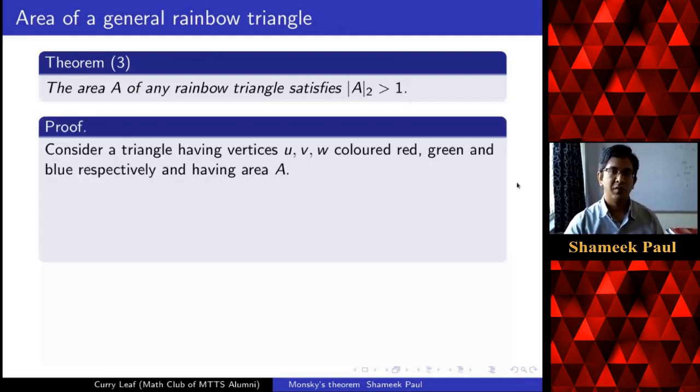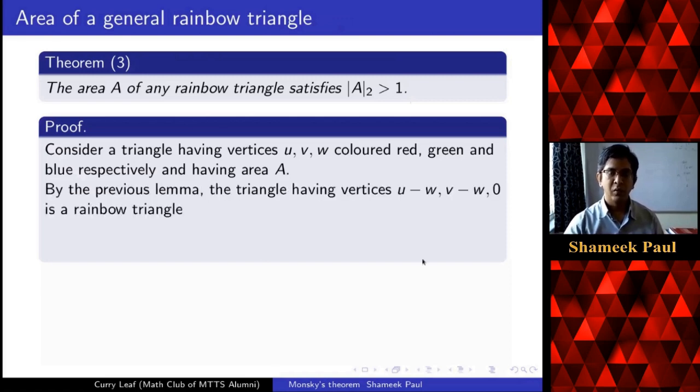So if I have a rainbow triangle with vertices U, V, W and whose area is A, now we know that if I translate this triangle by W, that means I subtract W from each of the vertices, then I get these vertices. And we have seen that U minus W will be a red point, V minus W will be a green point, and 0 we know is a blue point. So this is a rainbow triangle.